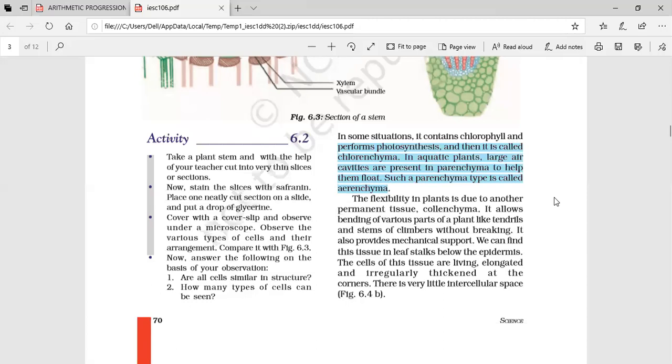Without applying more force, when we apply a lesser amount of force, we are able to bend it. With the help of wind, the plants move down or bend. But when the wind or thunderstorm stops, the plants come back to their original position without breaking. So bending the parts of the plant, or providing flexibility to the parts of the plants, the type of tissue responsible is called collenchyma.